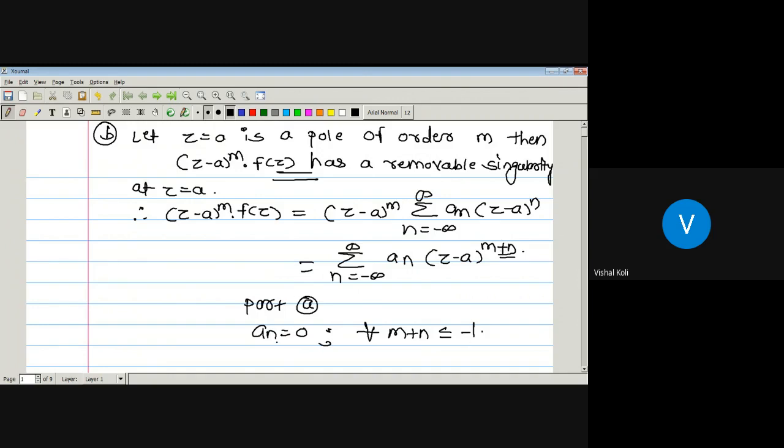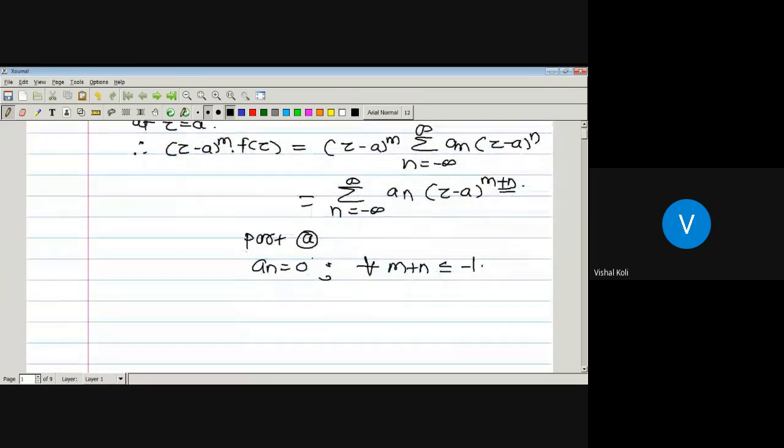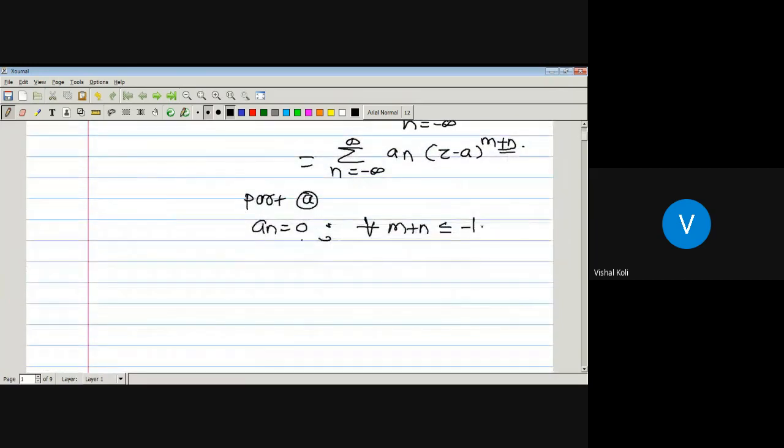So a_n equals 0 for each m plus n less than or equal to minus 1, which is just by our part a. a_n equals 0 for each value of m plus n less than or equal to minus 1 implies that a_n is equal to 0 whenever n is less than or equal to minus 1 minus m. That is, n is less than or equal to minus m minus 1.